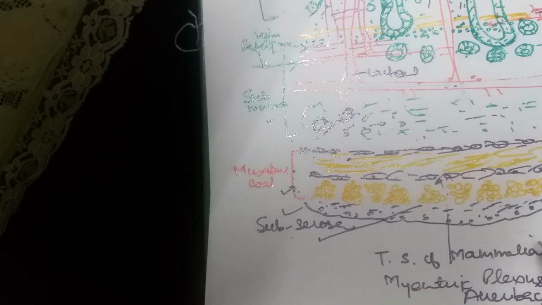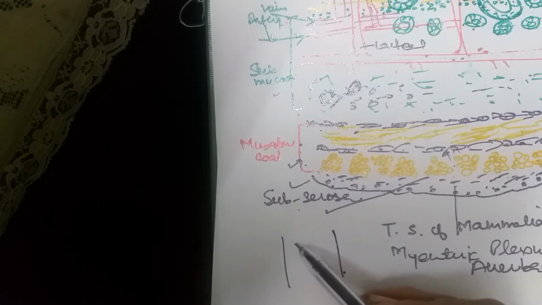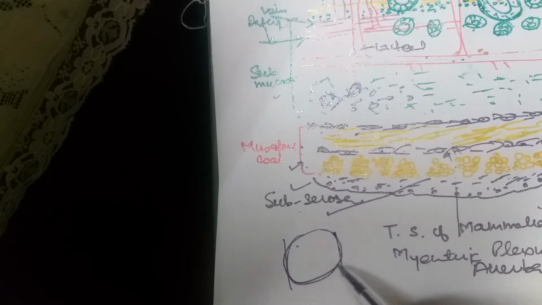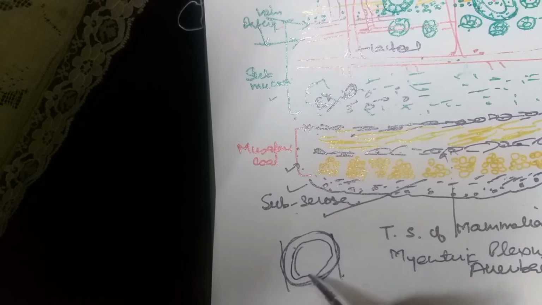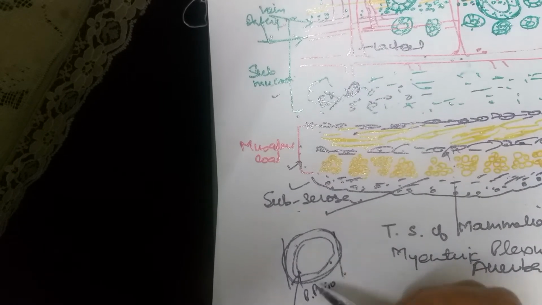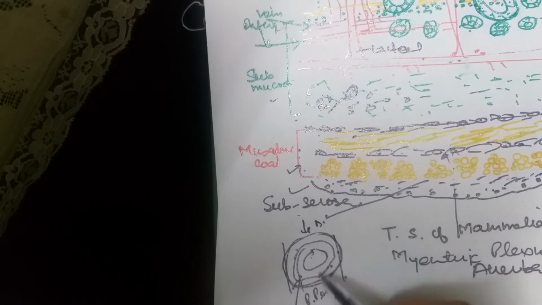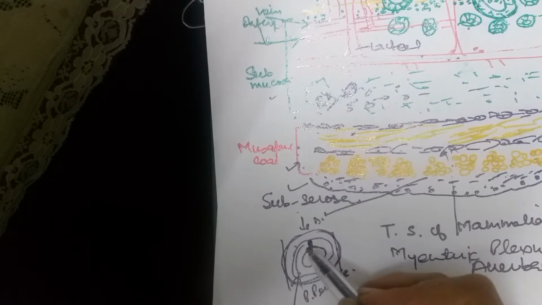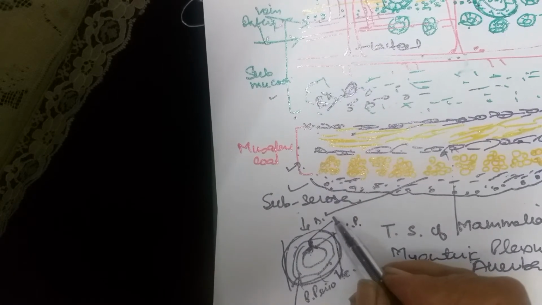If we imagine this is the body of the animal in TS, this portion is the coelom, lined by parietal peritoneum, and in the center is the intestine. This is the dorsal side and this is the ventral side. The outermost layer of the intestine is the visceral peritoneum, and here is the parietal peritoneum.